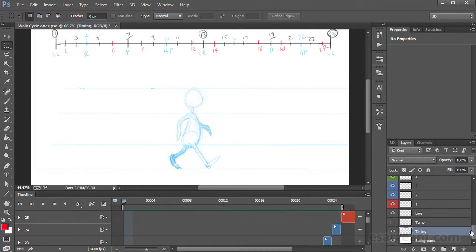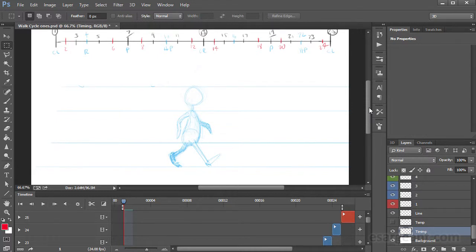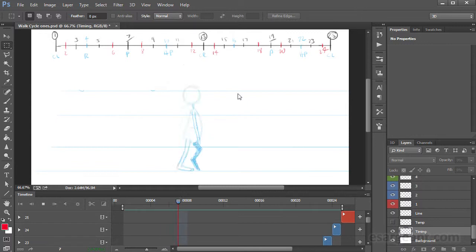The next thing you want to bear in mind is which layers you want to actually keep in the final export. So I've got my layers color coded here, and right now I have my timing on, but if I wanted to, I could turn this off and also turn off my reference lines for that drawing. In this case I'm going to keep these on because I find these useful, especially when I'm coming back and looking at these sort of digital pencil tests, and I can see exactly how I animated this, and also as it plays back I get a good idea of the height with these lines included. But for a final presentation obviously I'd want to exclude those from the render.